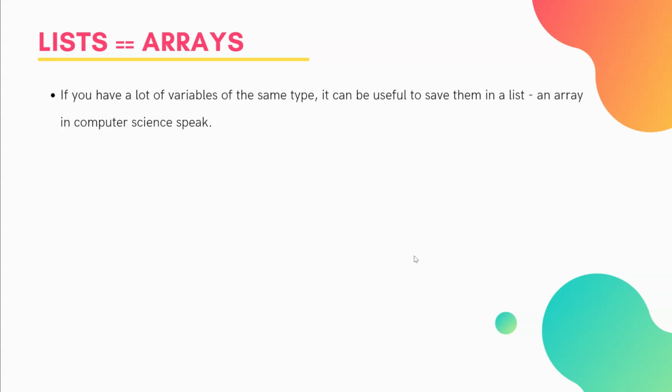So that's an array, and that's why we call it an array. What we would know as a list is just a single-dimensional array.